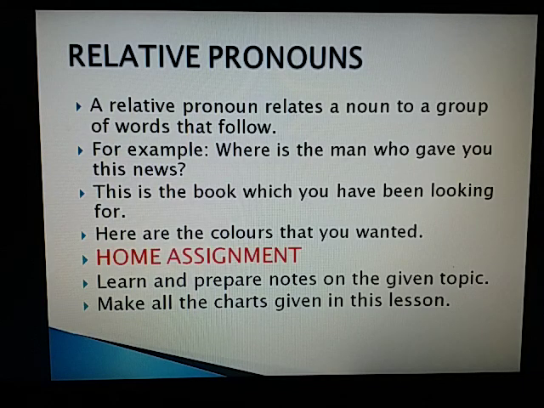The noun to which a relative pronoun refers back is called its antecedent. The word man is the antecedent of the relative pronoun who. Similarly, the words book and colors are the antecedents of the relative pronouns which and that respectively. As a rule, we use who with people, the man who, and which with things, the book which. That can be used both with people and things.